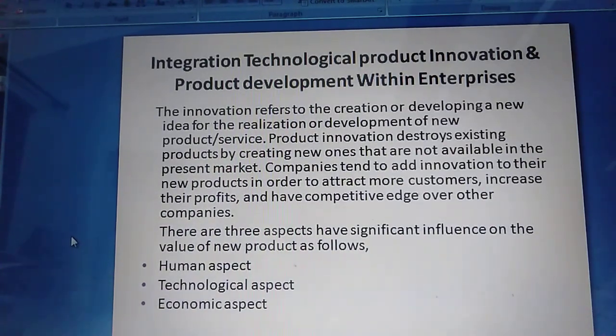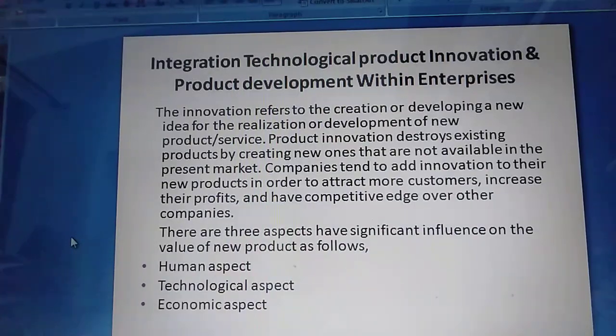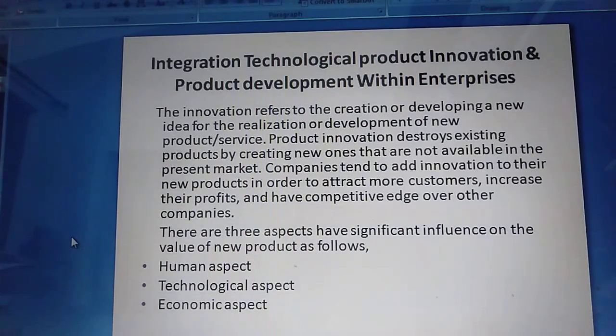These aspects are determined by criteria such as mechanical and thermal load, interface capabilities, limitations and compatibility with other systems, environmental impact and aging effects also. So this is the technological aspect.